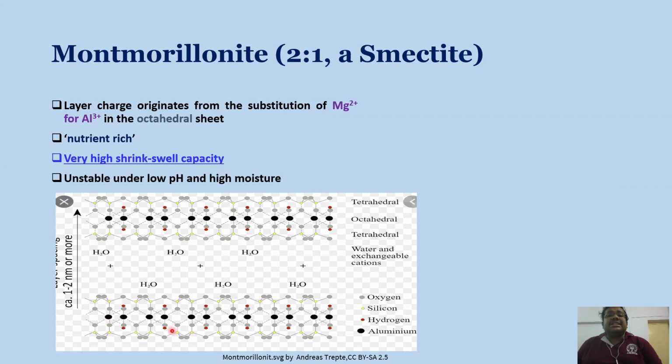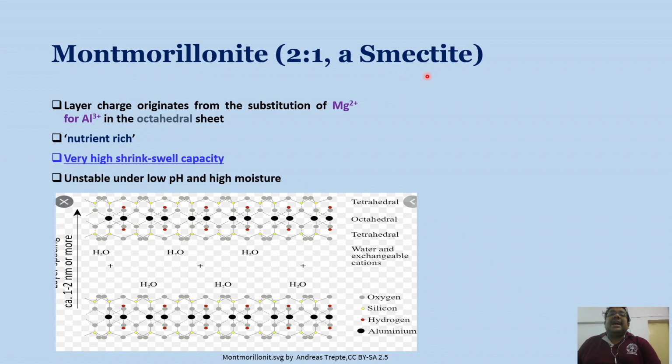When aluminium, which is 3+, is replaced by magnesium, a divalent cation, there is a charge imbalance, and this imbalance produces the negative charge. This negative charge is responsible for attracting positively charged cationic nutrients.